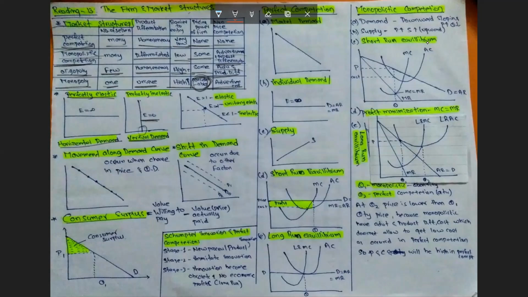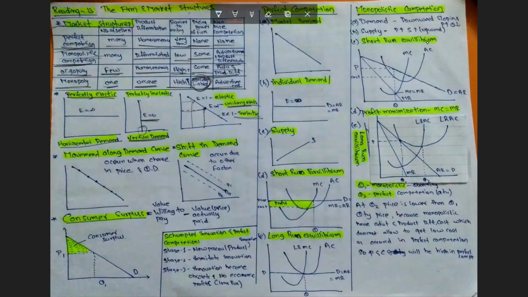When the change in quantity demanded equals the change in price, it is unitary elastic demand. When the change in quantity demanded is more than the change in price, it is elastic or relatively elastic demand. But when the change in quantity demanded is less than the change in price, it is relatively inelastic demand.